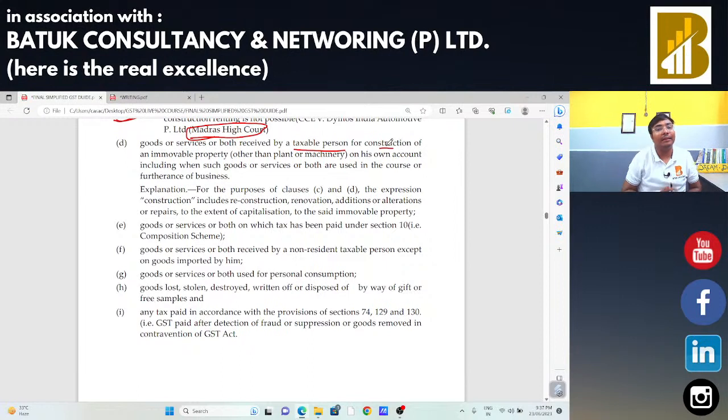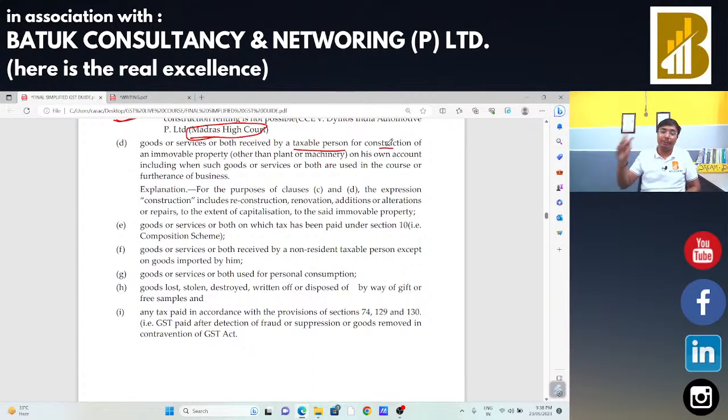The logic behind that: the building is not merely the reason for my revenue. Thousands of things are there in that manufacturing process. Manpower is there, plant and machinery are there, input products are there. Hence, I am getting that amount. Hence, government says that input tax credit is not allowed. But whenever someone is going to construct any building and generating the revenue from that building part only, in that case, input is allowed.